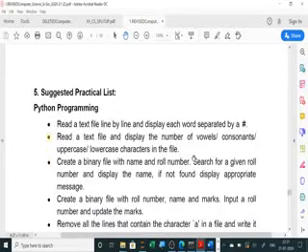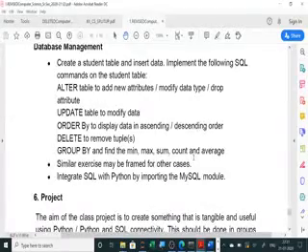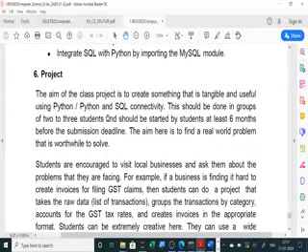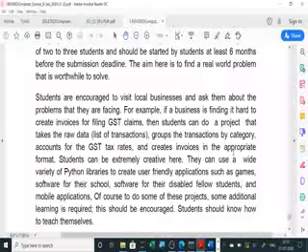Now here you can see the practical list, as well as the project. In the practical list database management is also there. Now here in project, what they have written, that the project using Python and SQL connectivity. So connectivity, I will explain to you nicely how to connect MySQL with Python. I will give you all the links of the videos in the description, so that you can go through the connectivity portion also. And 6 months before, so in July, all the project names I will give you, assign you all the projects, so you can go through.